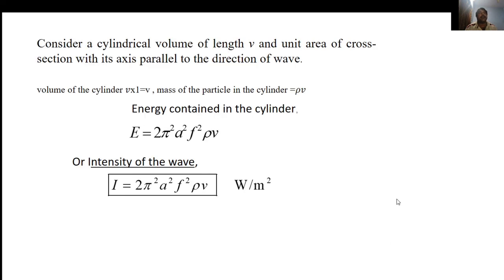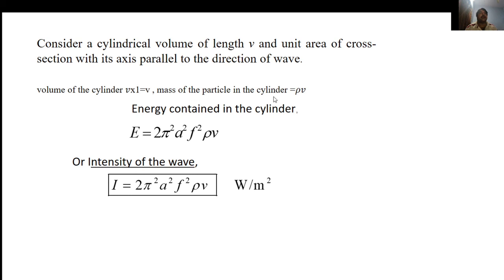Now consider a cylindrical volume of length v and unit cross section with its axis parallel to the direction of the wave. Then the volume of the cylinder is volume into 1, that is equal to volume.